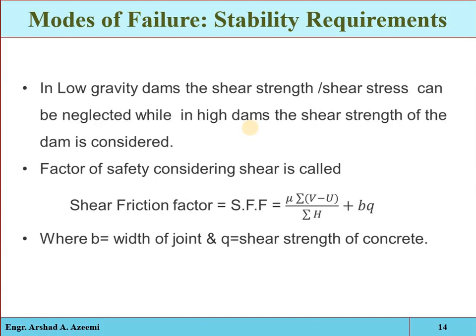We have also discussed that if the shear strength is also considered in the resistance against the sliding, then the factor of safety will be called the shear friction factor, and it will be equal to mu times the sum of the vertical forces plus BQ, divided by the sum of the horizontal forces, where B is the width of the joint and Q is the shear strength of the concrete.